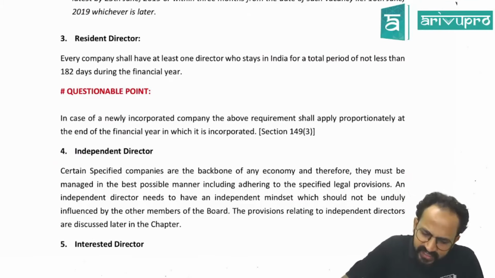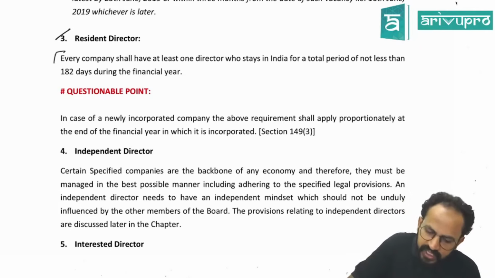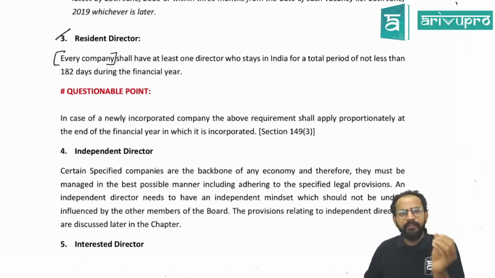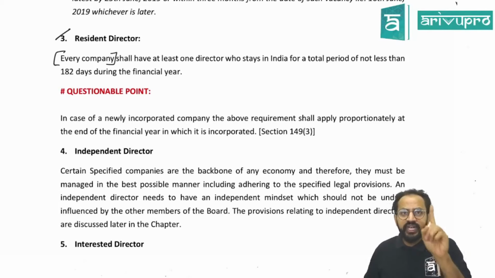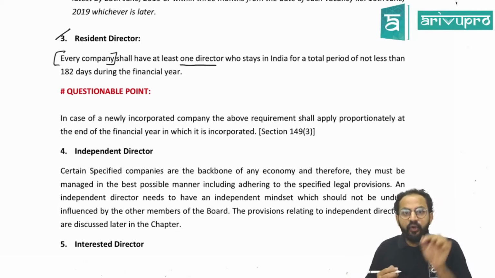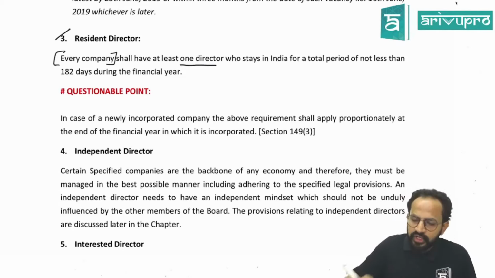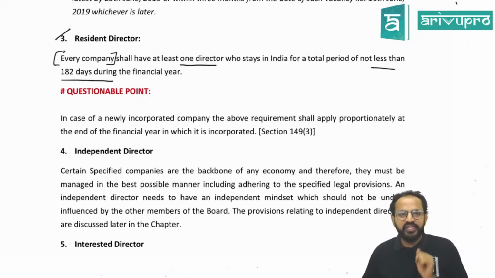So the next concept is that the Companies Act specifically talks about a person called a resident director. Section 149 says there should be a person in a company. Every company, irrespective of whether you are a public, private, or an OPC or anything, shall have at least one director who stays in India for a total period of not less than 182 days during the financial year.